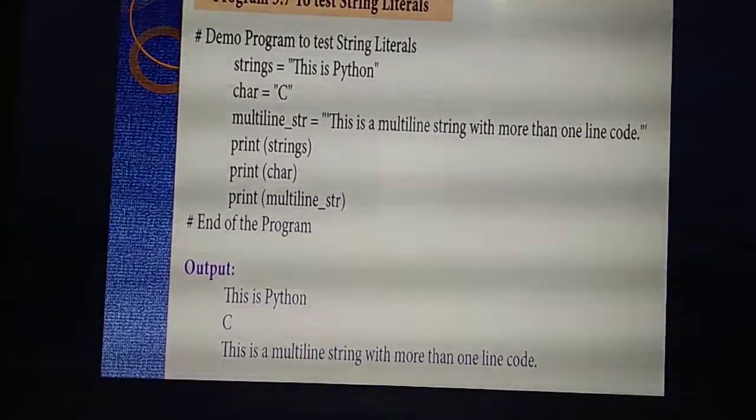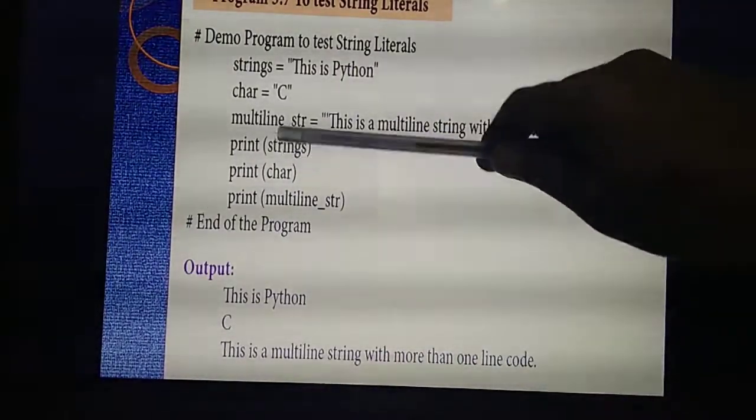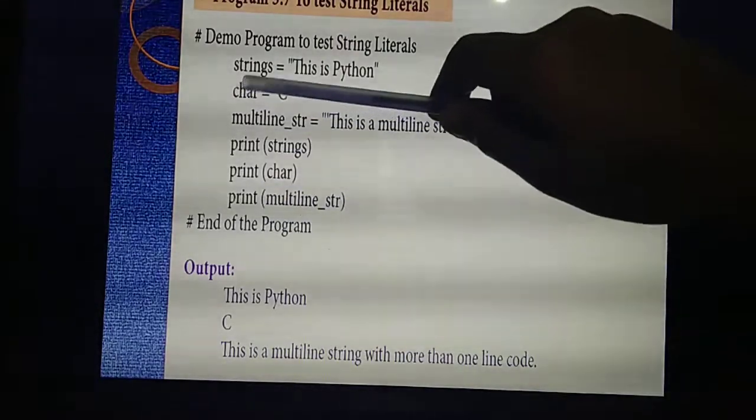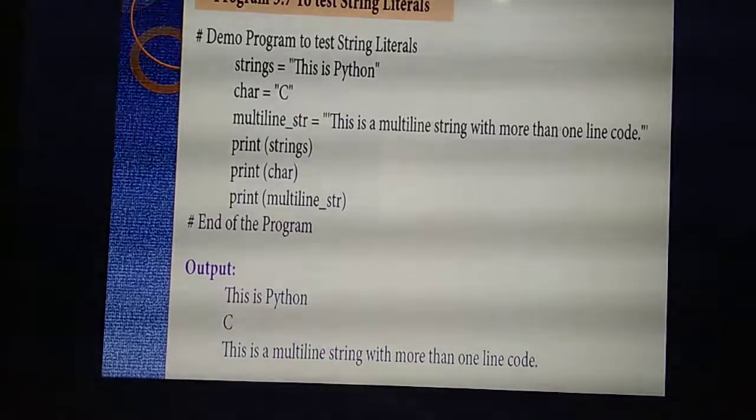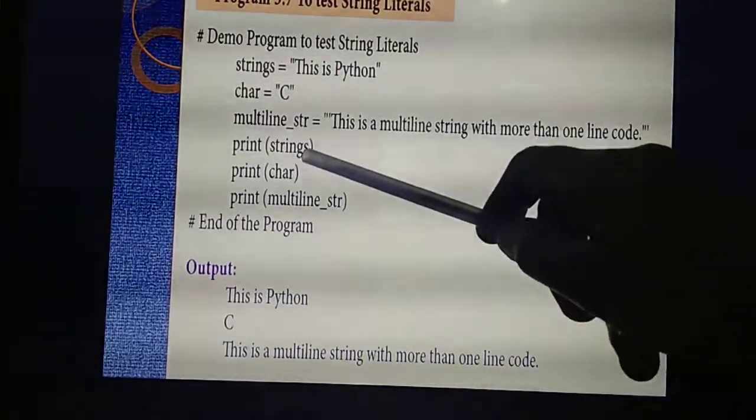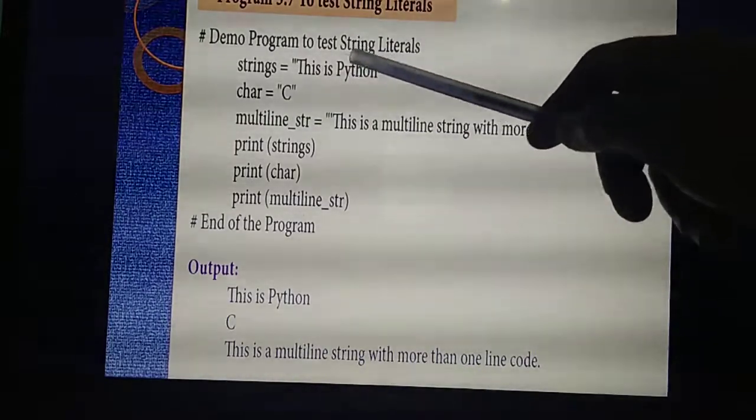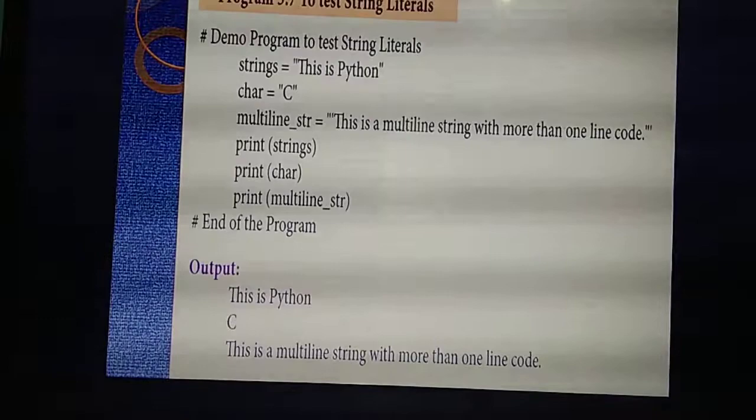Yes. Next, what are the things you need to print? First, you need to print strings. Print strings. Next, print character. Print multi-line string. What's the output you will get? First, print the strings. In strings, what have you declared? This is Python. So on the output screen, the double quotes and triple quotes won't come.